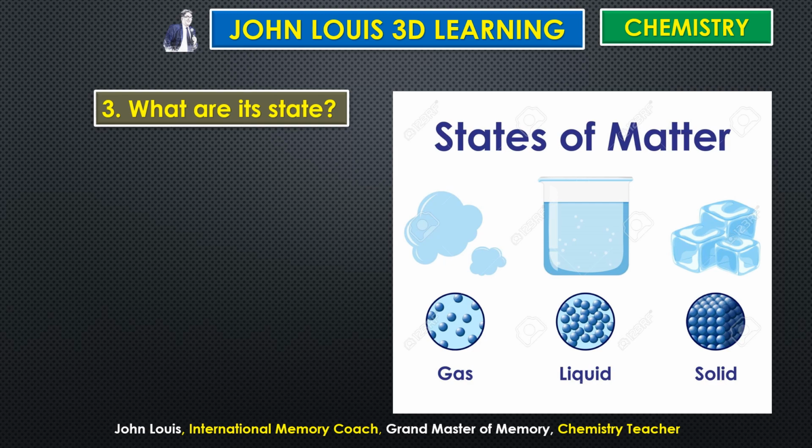But when they combine together, it is not necessary that they stay in the same phase. For example, hydrogen is a gas, oxygen is also a gas. But when hydrogen combines with oxygen, it forms water, and water is a liquid. Two gases can combine to form a liquid compound. That is the beauty of chemistry. I told you in my introductory session itself when we met last time. Okay, same thing. So what are the three states of matter? Gas, liquid, and solid. So what is the next question?